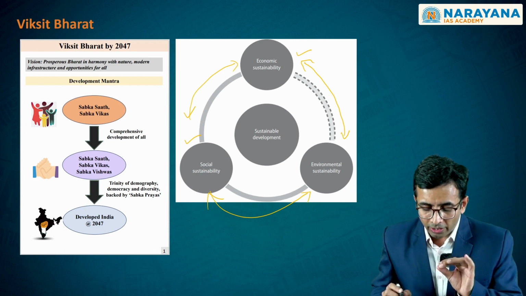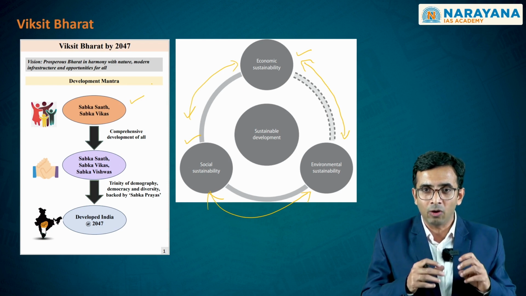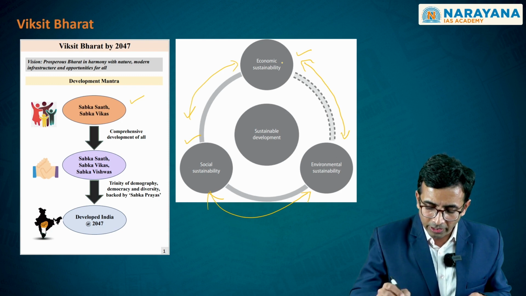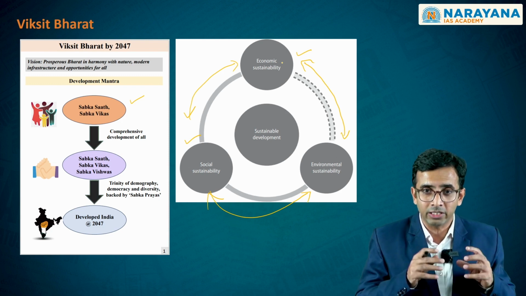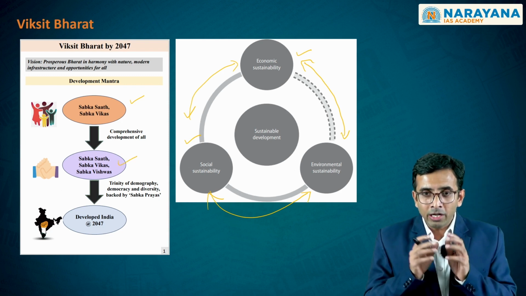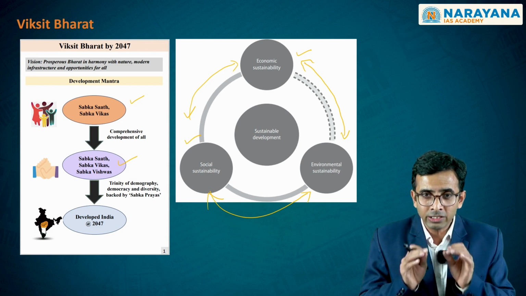Given this particular aspect, we see that the development mantra has been devised by the government, and it says Sabka Saath and Sabka Vikas, where economic development and social development in a sustainable manner is being referred to here. Whereas, in order to have this, it has added another component, that it has to have the trust of everyone.